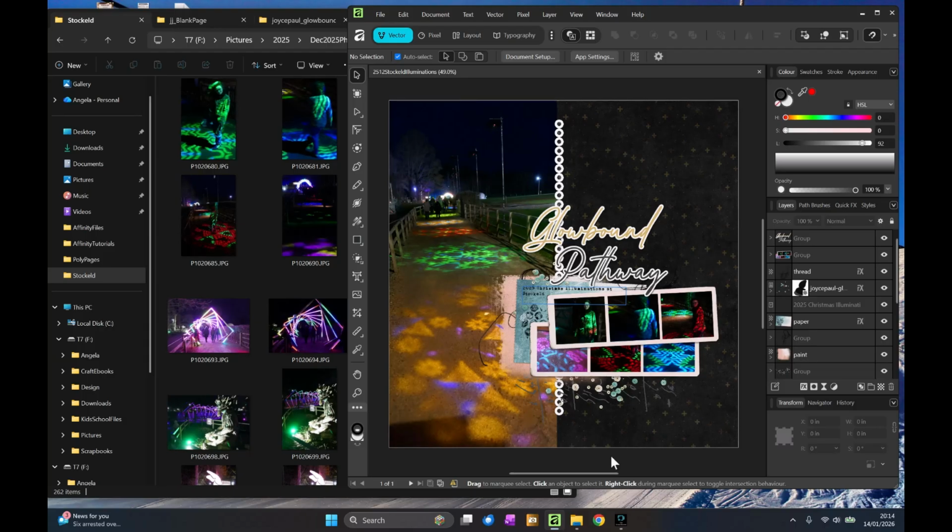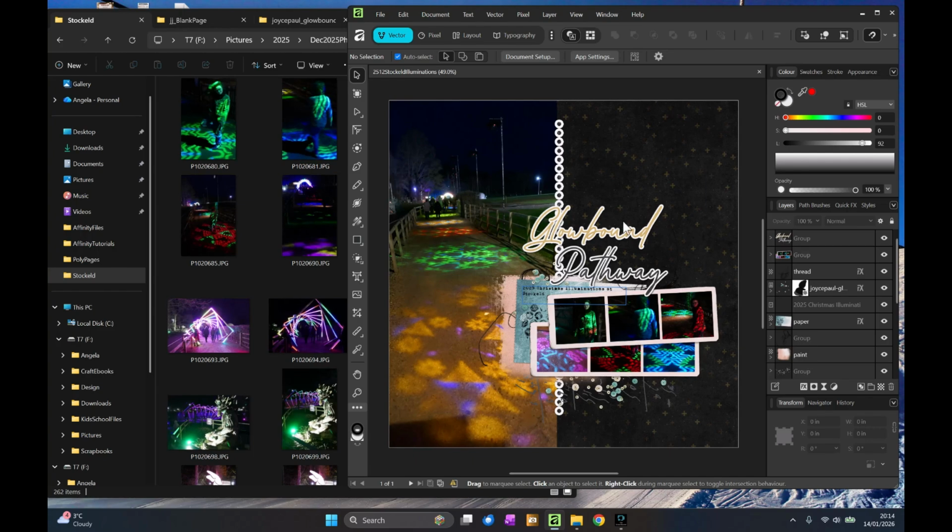My name's Angela and I'm working on some photos from an outing we went on with family in December, and we visited a place called Stockeld and they had some incredible illuminations. So I've already created this page previously, and this was the beginning of the route. And there was just loads of wonderful lights at the beginning.